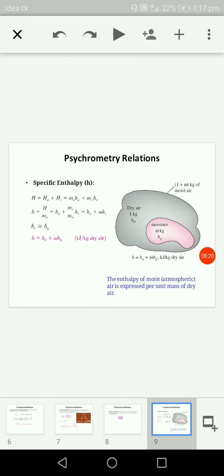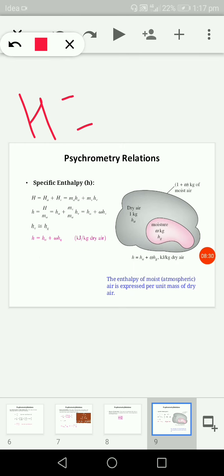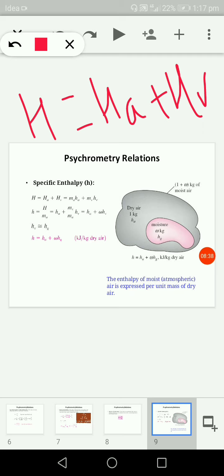Now the next term is the specific enthalpy. As we all know, the total enthalpy is indicated by capital H. Moist air is a mixture of dry air and water vapor, so this enthalpy will be the sum of the enthalpy of dry air plus the enthalpy of water vapor.